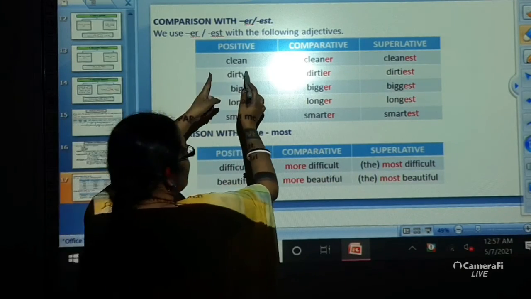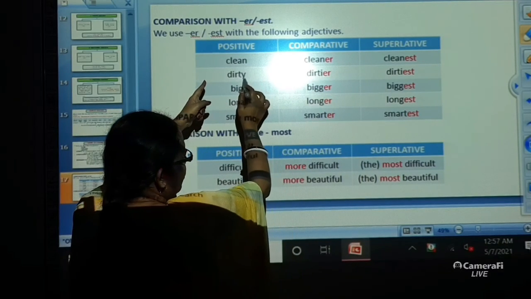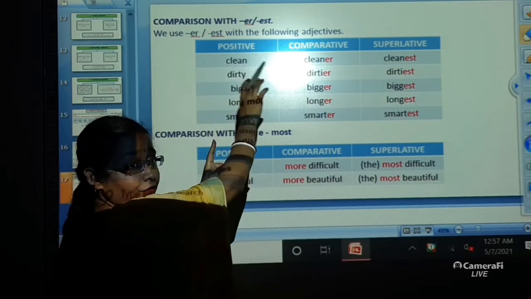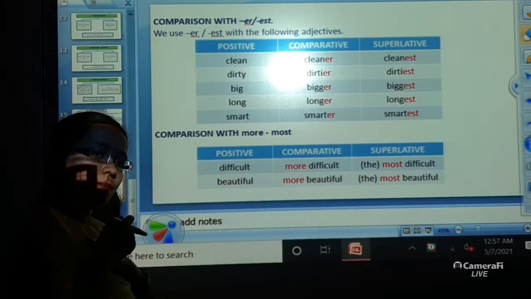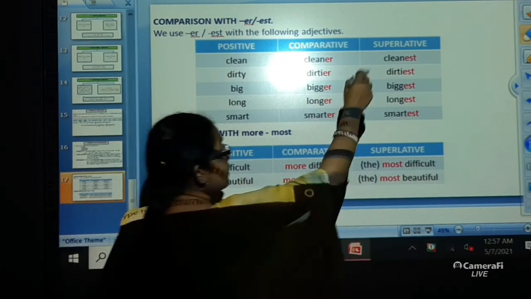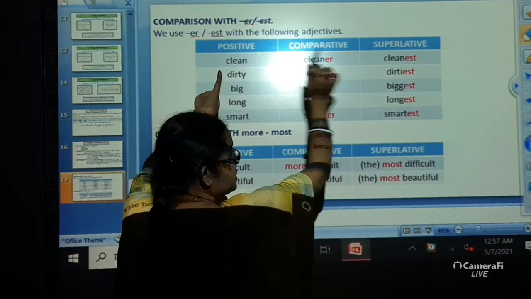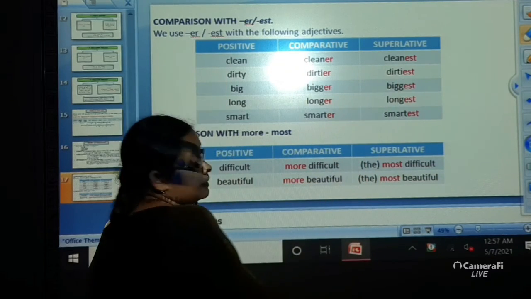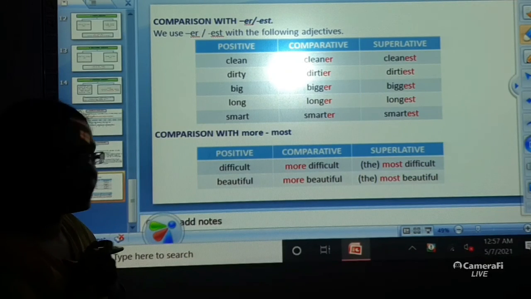Okay. So dirty, when you are changing into comparative degree, Y is getting removed. Instead of Y, IER is being put over here. Okay. In the comparative degree. And in the superlative degree again, the Y is getting removed. IEST, dirtiest. Okay. Next is bigger.